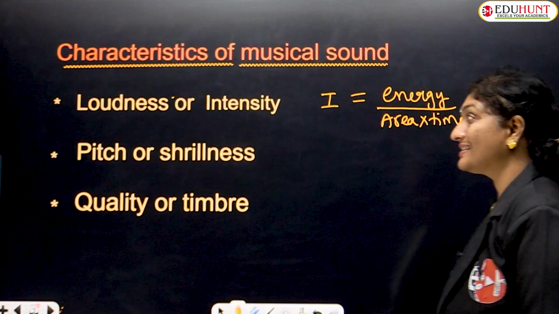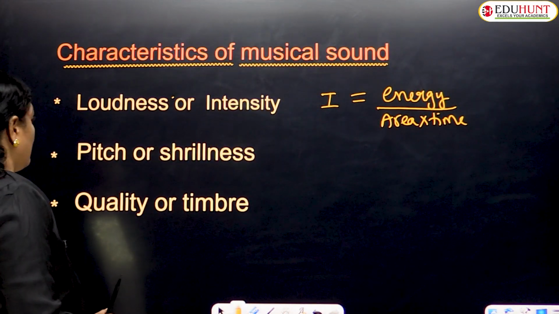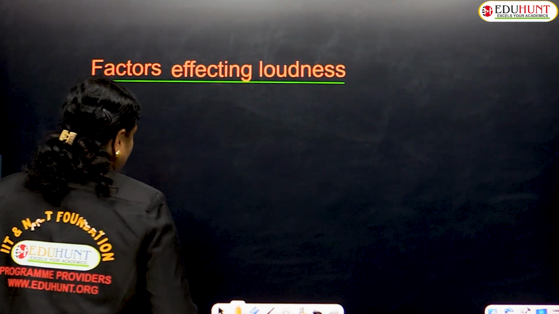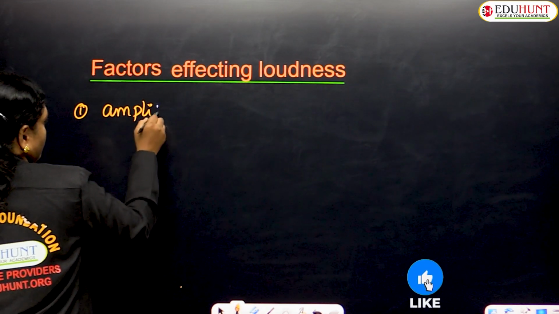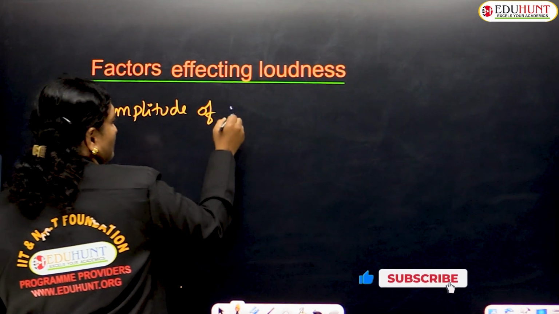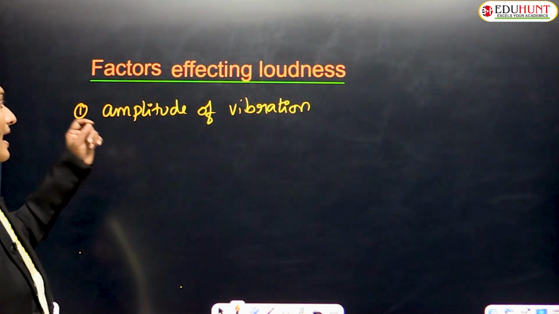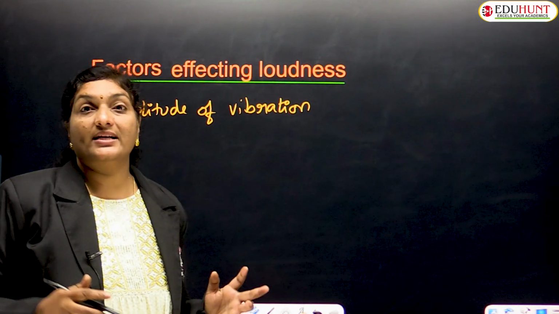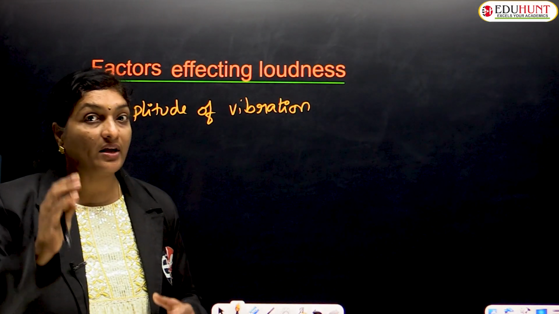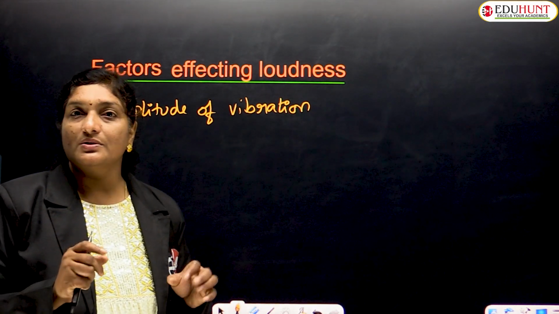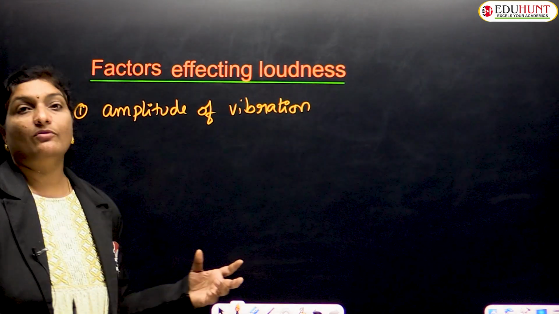So let us try to understand in detail the factors that affect loudness. Factors that affect loudness. Okay. The main factors that affect loudness are, first of all, amplitude of vibration. So loudness is a direct measure of the amplitude. If a body vibrates with large amplitude, a louder sound is produced. If the same body vibrates with lesser amplitude, it produces less sound. That means loudness is decreased. Faint sound is produced.